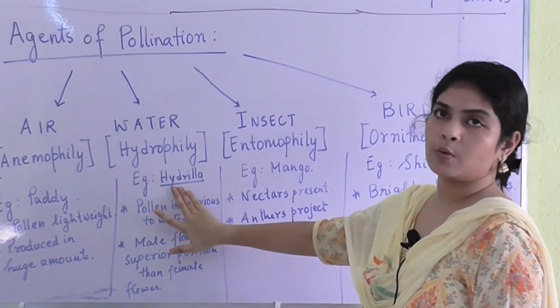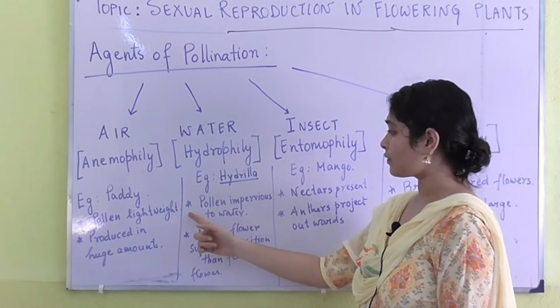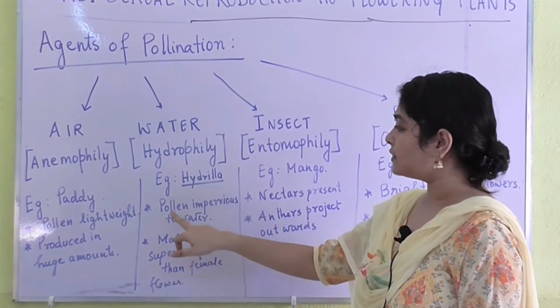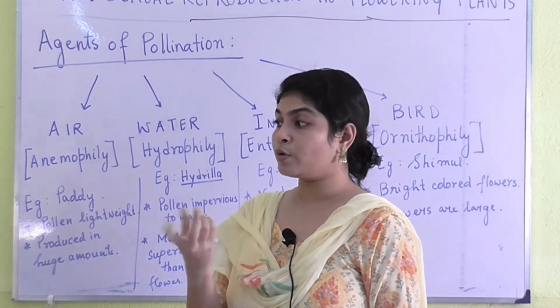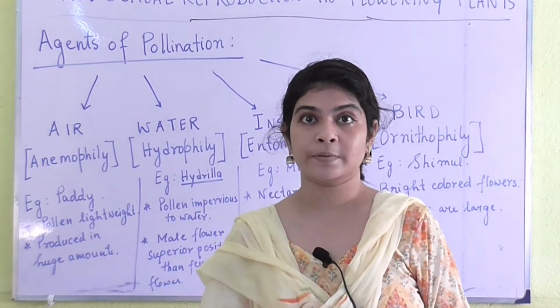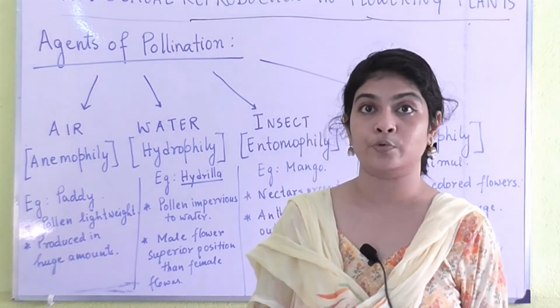The next type of pollination, known as hydrophily, takes place through water. It is found in water plants, all kinds of water plants, for example hydrilla. Now what are the characters? The pollen grains are impervious to water. It is very important that the pollen grains are waterproof, because they will flow in water, so they need to be waterproof.